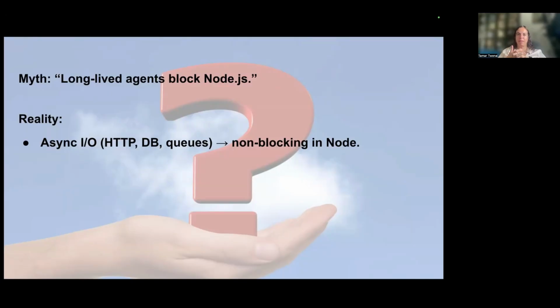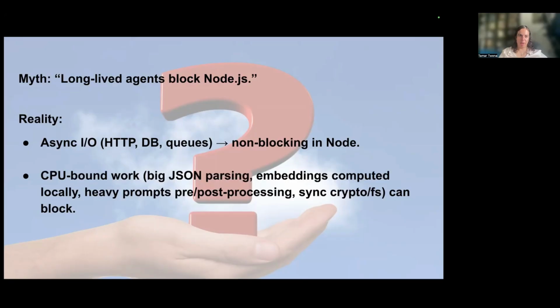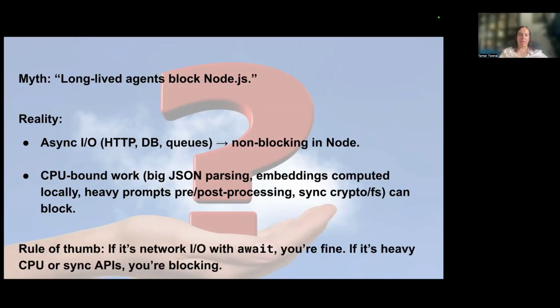There is a myth that agents will block the event loop, but in reality, they don't block the event loop, because they use HTTP with the tools and DB operations, and all of those usually are designed as asynchronous operations that are not blocking the event loop. What can block the event loop is CPU-bound work, for example, parsing JSONs, and actually the LLM reasoning itself.